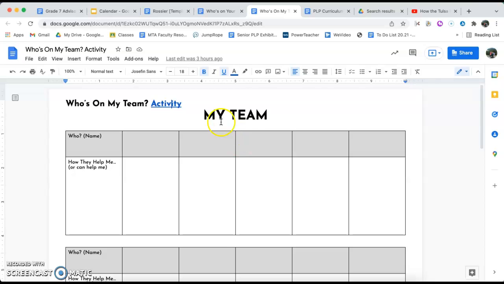Once you have had that discussion and that brainstorm, then you're going to go ahead and get a copy of this My Team template. And the goal here is to identify your support team. So you'll add in names of people who can support you or do support you, and then you'll just explain briefly how they help you or how they could help you. So fill in as few as 4 of these boxes, but you could fill in this entire grid and really look at all of the people that support you.